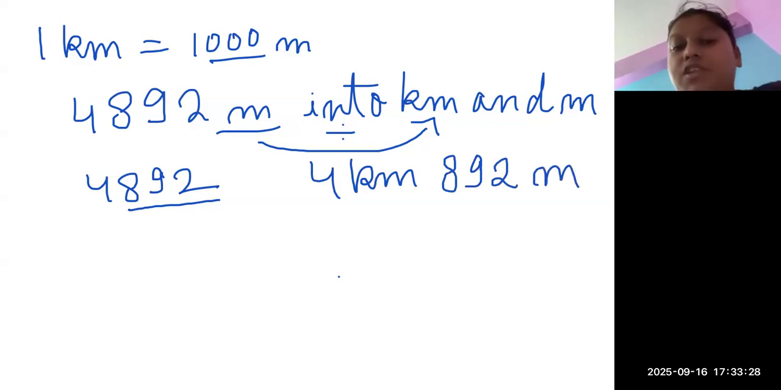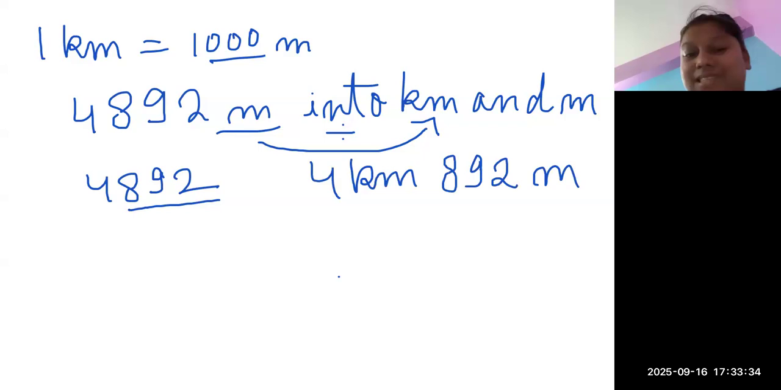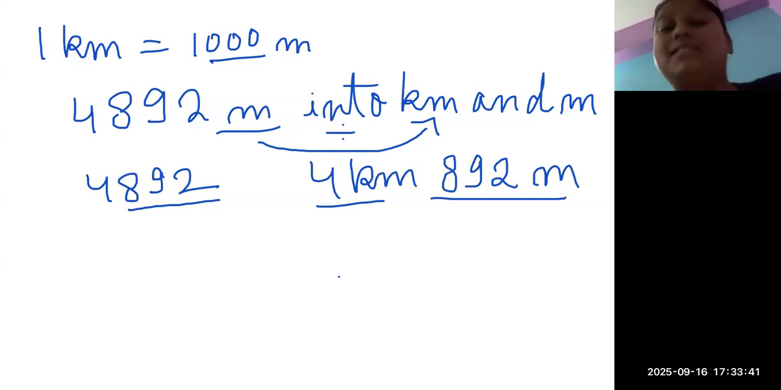Why 4 kilometer? 1,000 meters. Yes. Because there are 3 zeros. So I will remove these three numbers. I will make it as 4 kilometer and 892 meters.